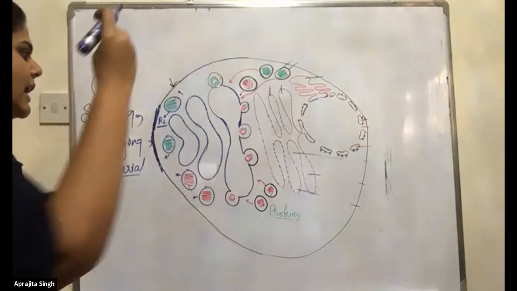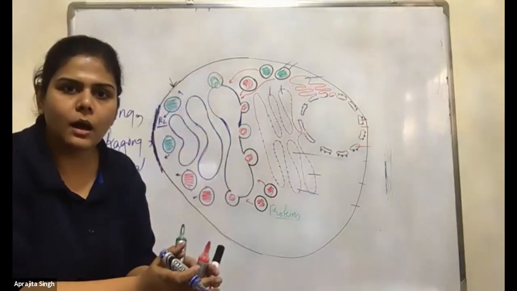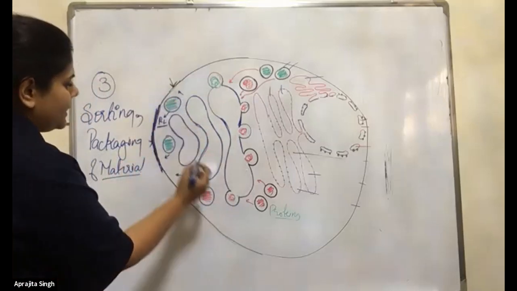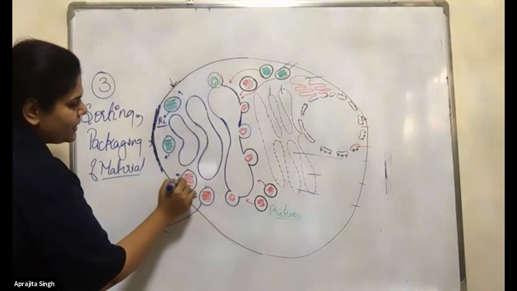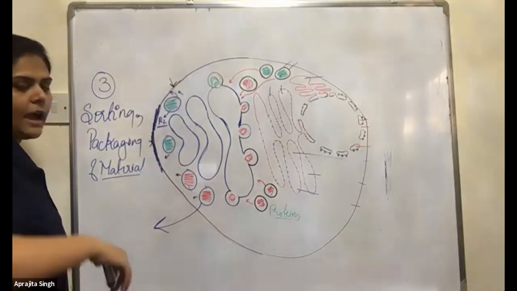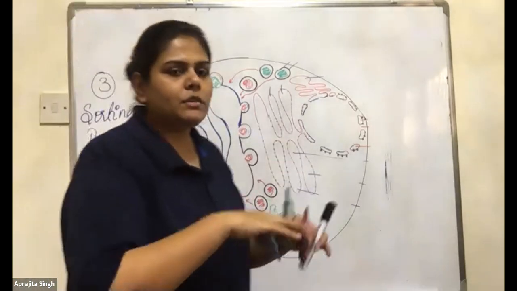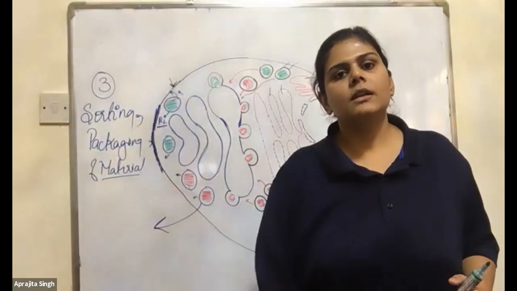Sorting means they have the proteins, they have the lipids, they have to sort them out and then pack them, because either they will go out of the cell or they will be used in the plasma membrane. So they have to go from here to there. When we travel, we sort our things, we pack our suitcases and we take them.